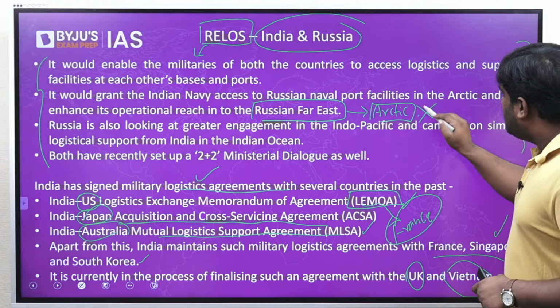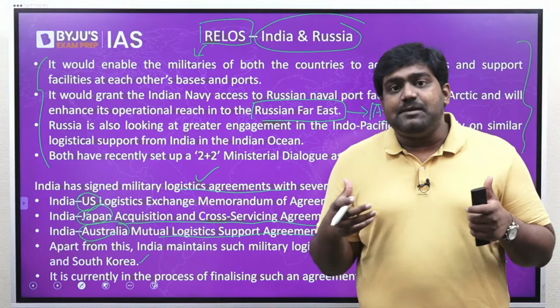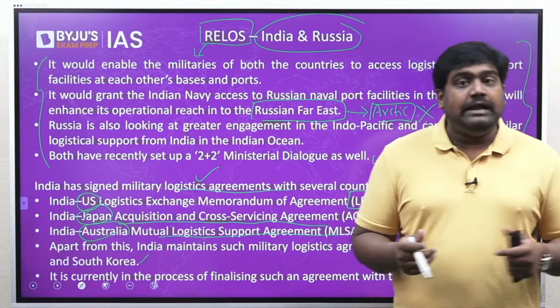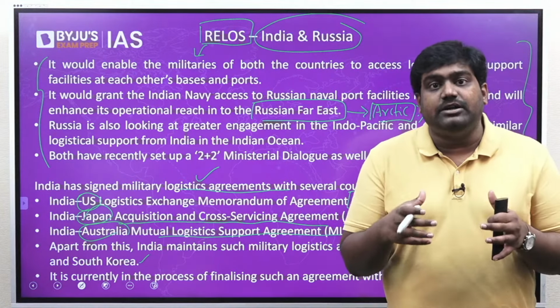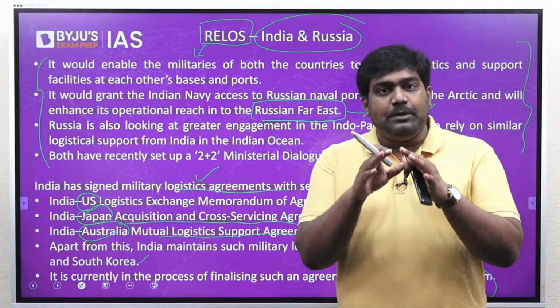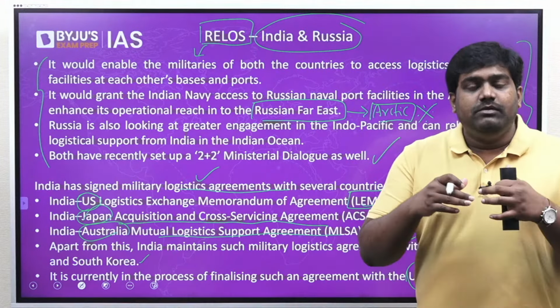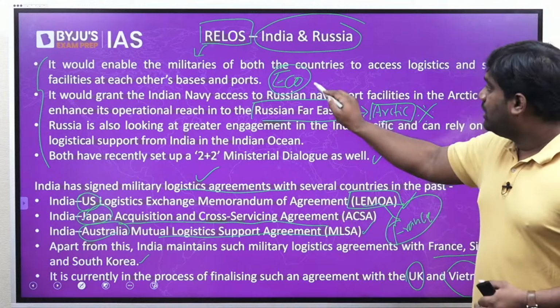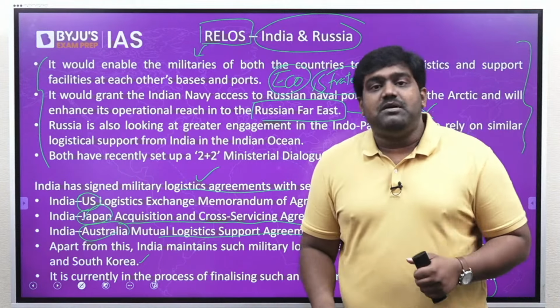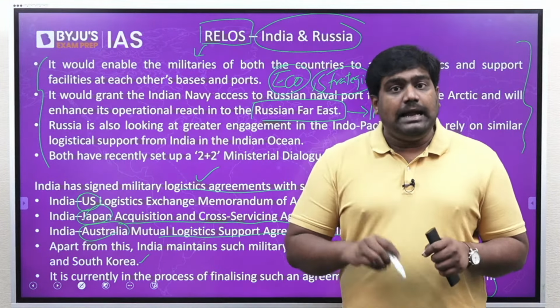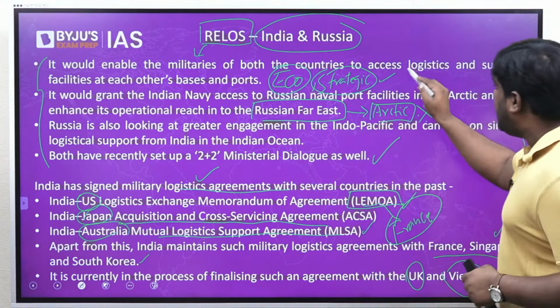Because see, India has a lot of ambition to reach out to the polar waters, to the North Pole region. In the Arctic, the ice caps are melting, shipping is opening up, and there are plenty of resources to exploit. There is intense geopolitical competition that has already started in the Arctic. So India also wants to play a key role in the Arctic, right? We want to play an economic role in the Arctic region to exploit the economic resources. We want to have a strategic influence in the Arctic to compete with other powers like China, the US and others. And we also want to take forward our scientific experiments and research projects in the Arctic.